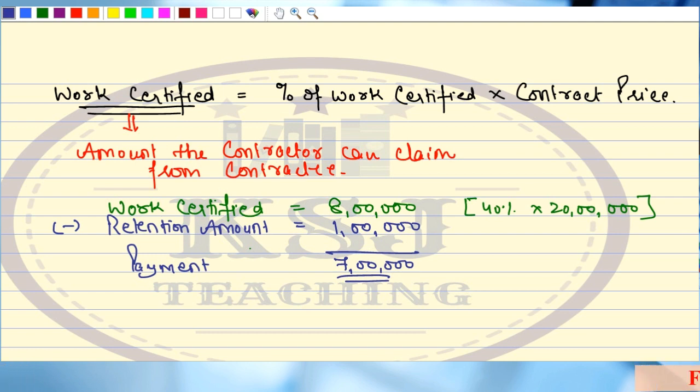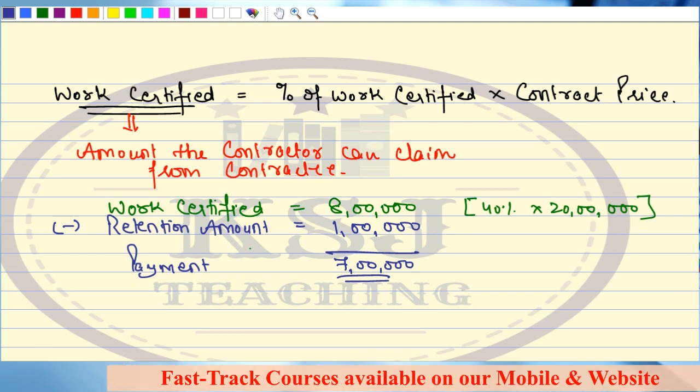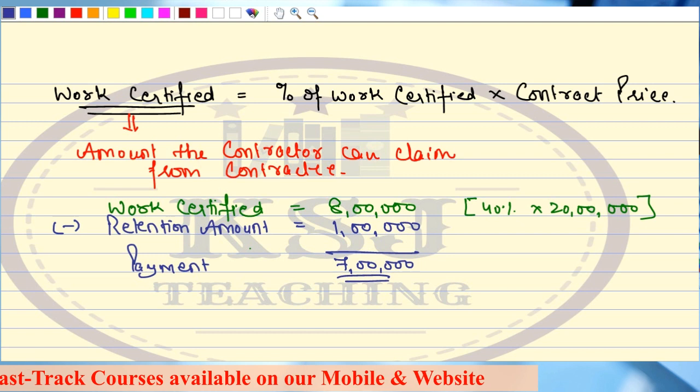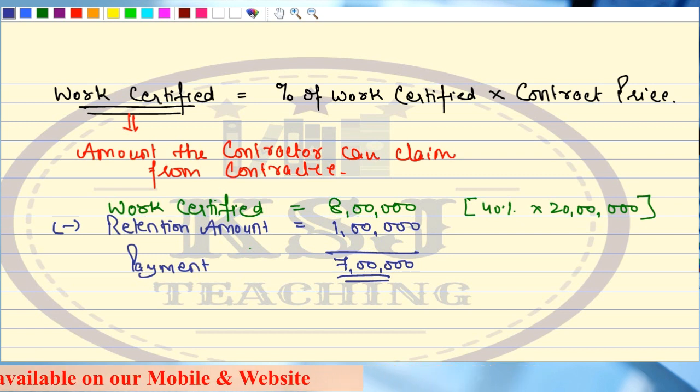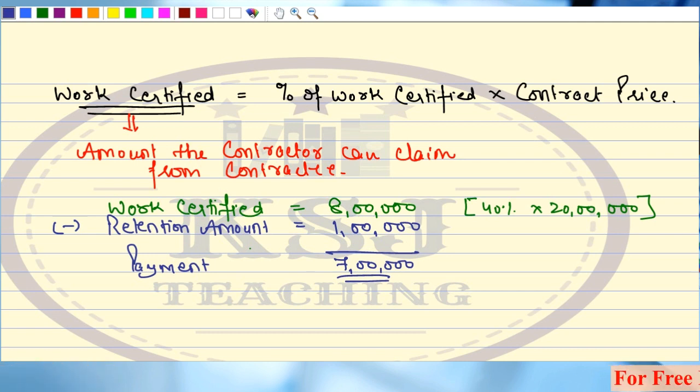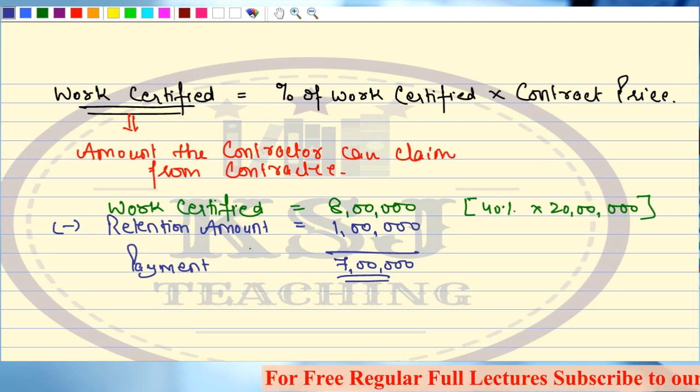What if you take your 8 lakh rupees and you don't come tomorrow and continue with the construction? Where will I stand? I will have to look for another contractor. Then I will have to do a lot of other things. Right? Now the contractor is silent. He has understood it, that contractor is a very smart person. Right? Are you getting the point that why this 1 lakh rupees has been kept?